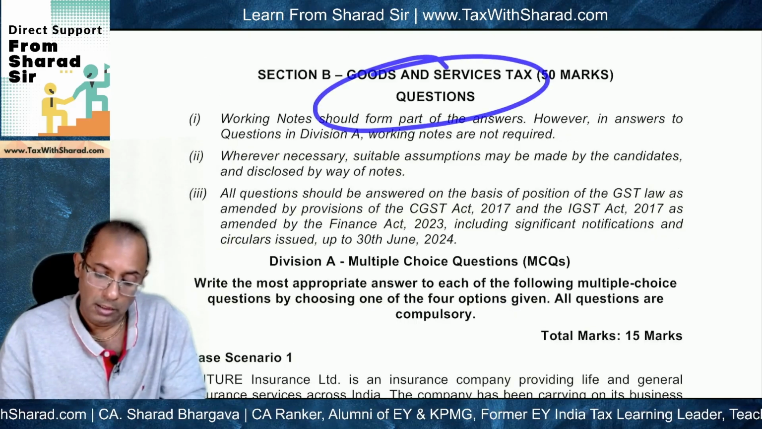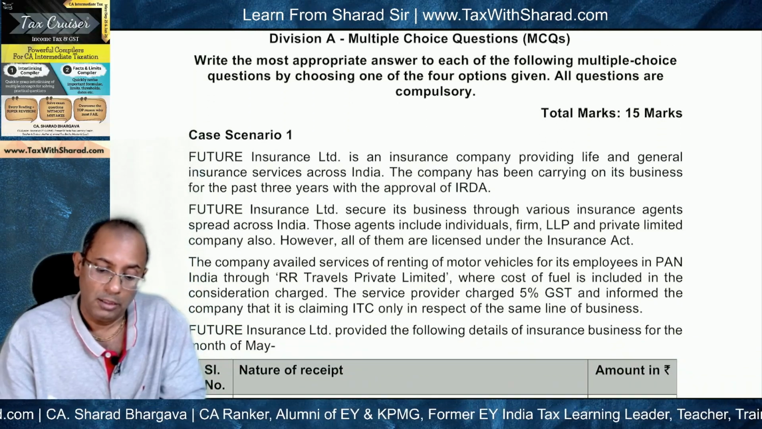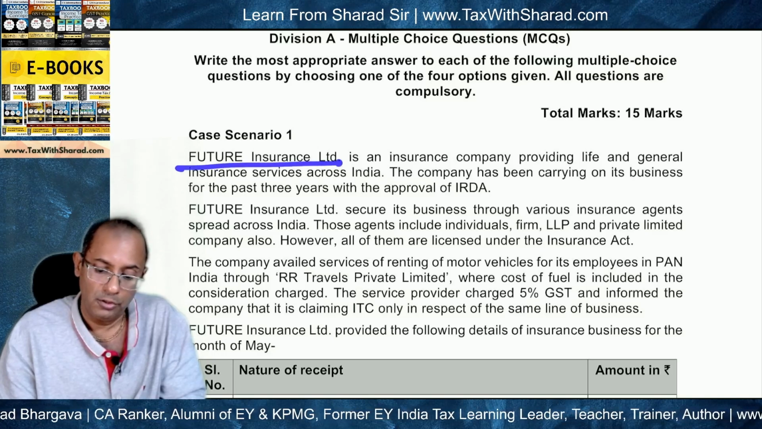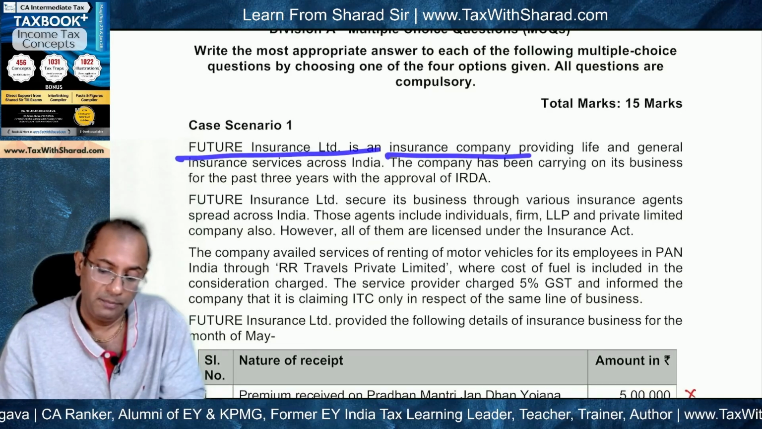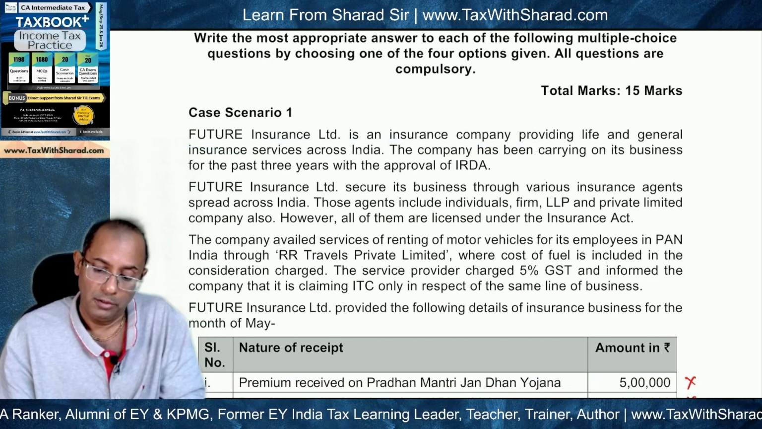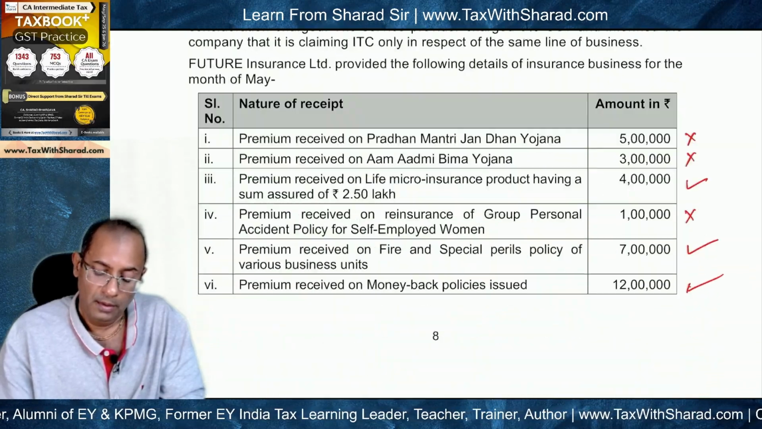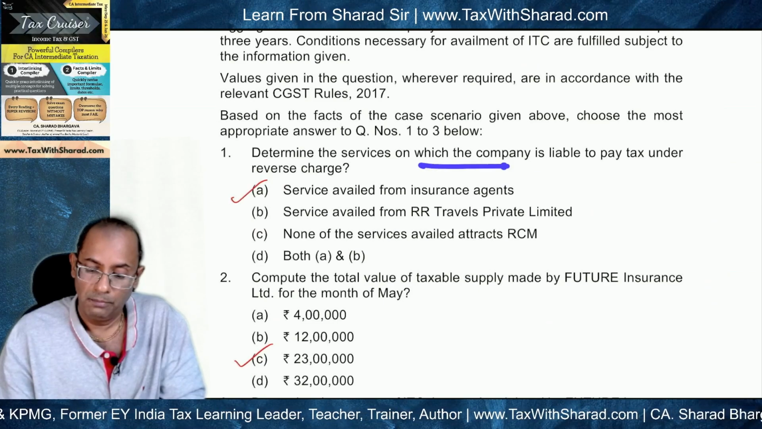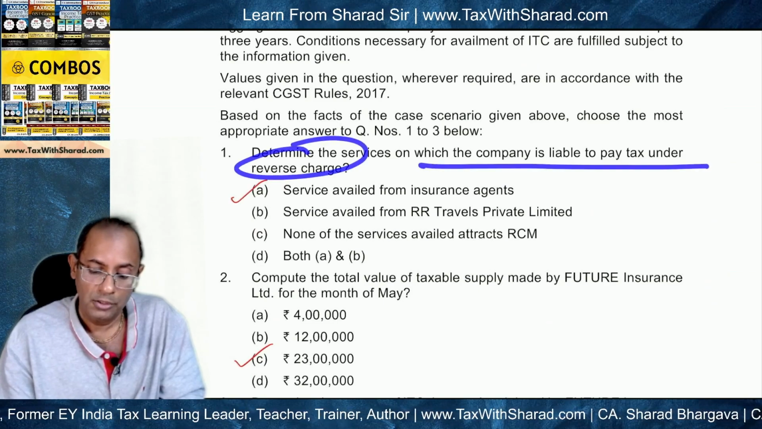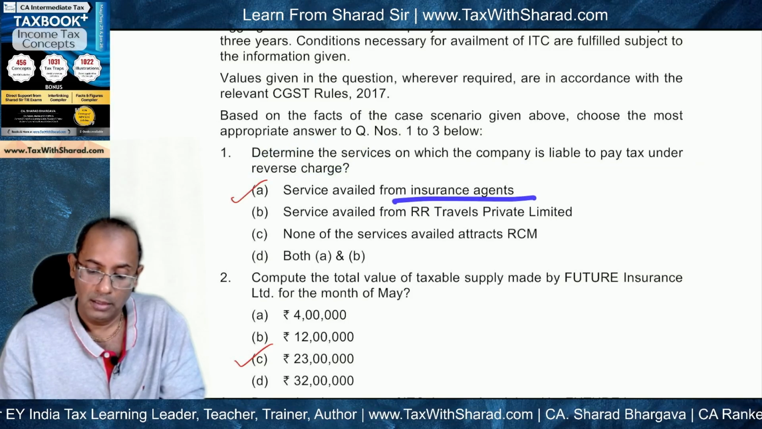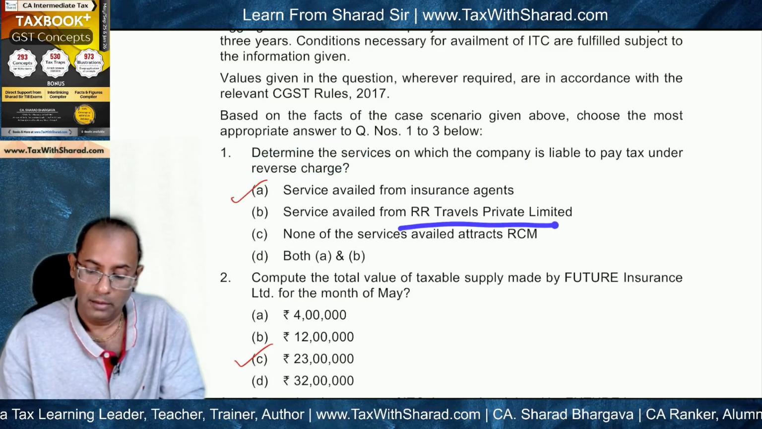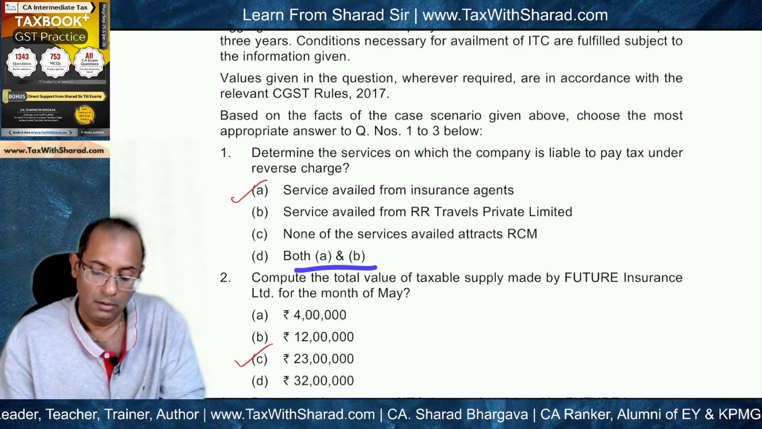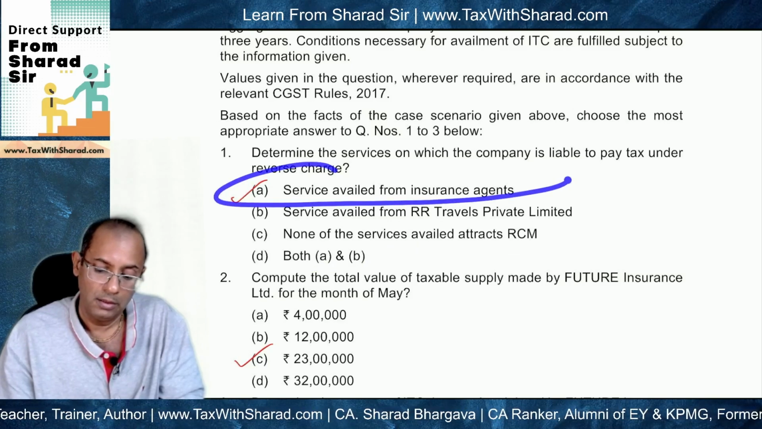So this is the GST portion, and we move to case scenario number 1, which is in respect of Future Insurance Limited, which is an insurance company providing life and general insurance services across India. And we straight away move to the first question, which is: determine the services on which the company is liable to pay tax under reverse charge. Services availed from insurance agents, services availed from RR Travels Private Limited, none of the services attract RCM, or both A and B. And the correct answer is services availed